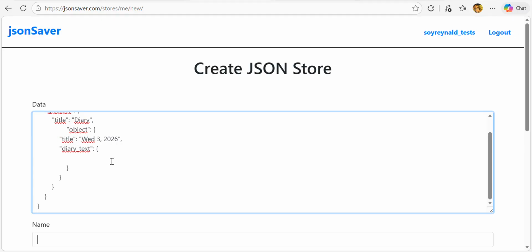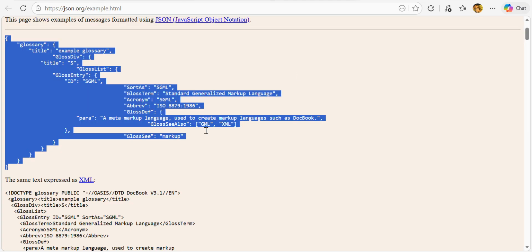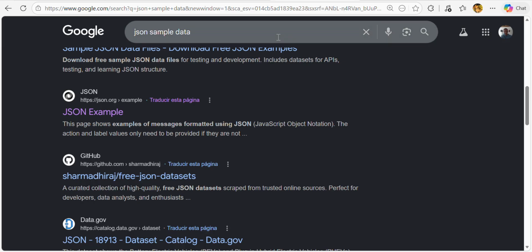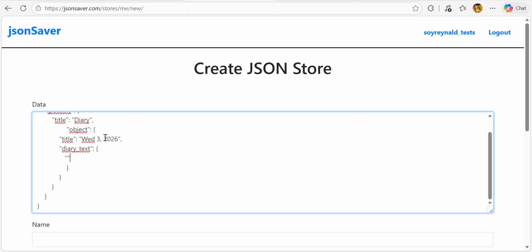all of this, and we're gonna say that we would like to save the data here. Let me see if I am not wrong. Yes, just like that. I'm gonna say that in here we're gonna have "hi, today happened this and that." And by the way, here is gonna be storing also the HTML.